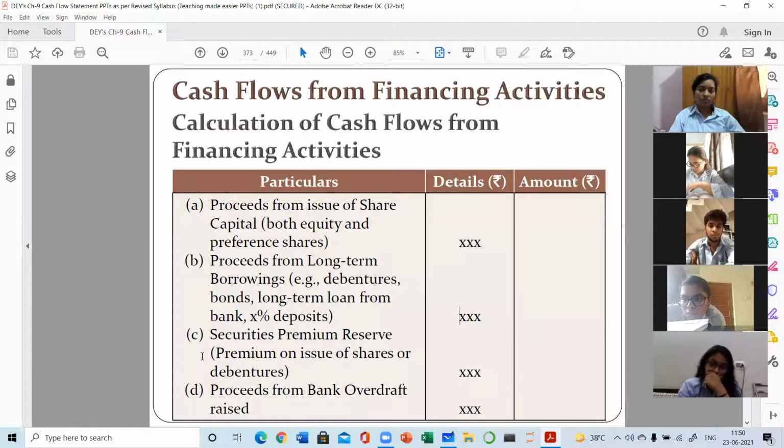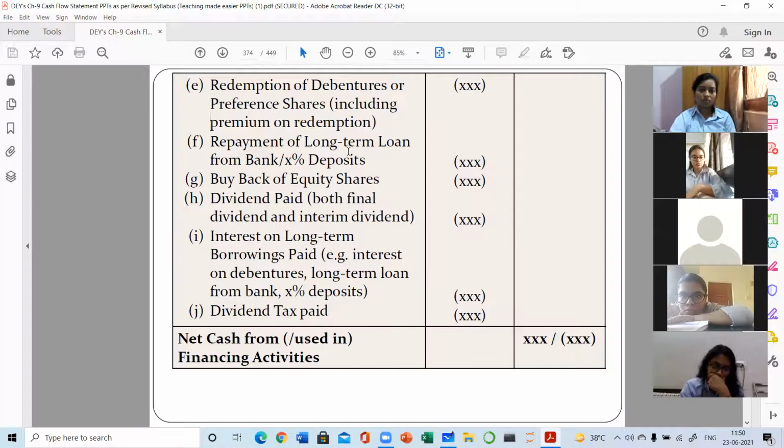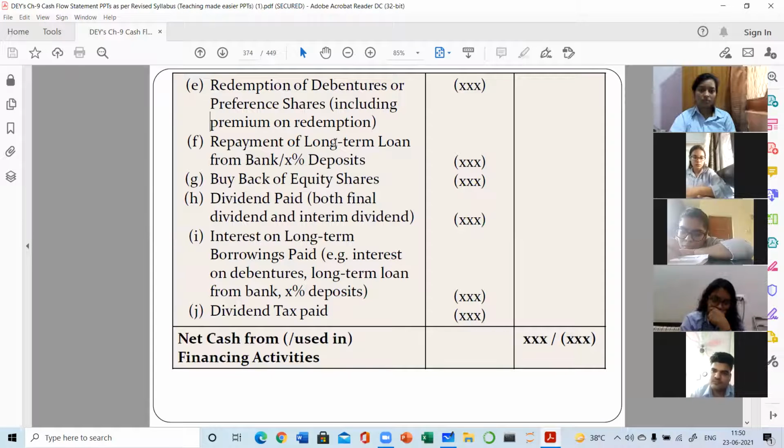Now come to the items to be subtracted. All these are the items which need to be subtracted. First, redemption of debentures. How will you come to know that the debentures are redeemed? You can write decrease in debentures. If the debentures are decreased, then it will be subtracted. Same, repayment of the loan. If the loan is decreased, it means it is repaid. If the loan amount is increased, it means a new loan has been taken during the year. Buyback of equity shares will not be in your syllabus, so no need to do it.